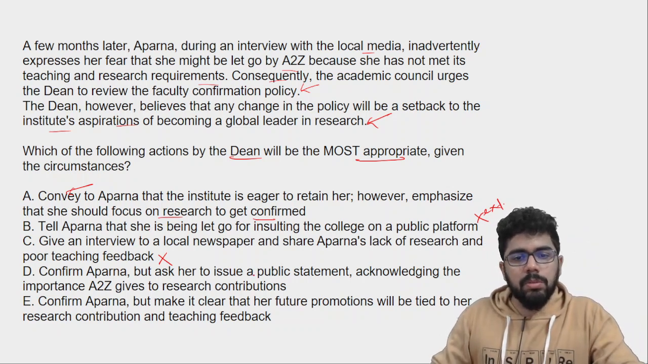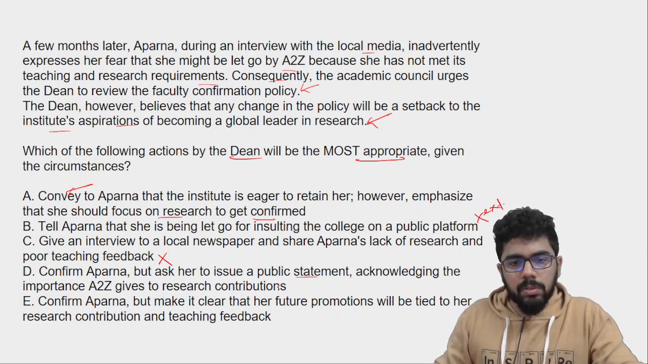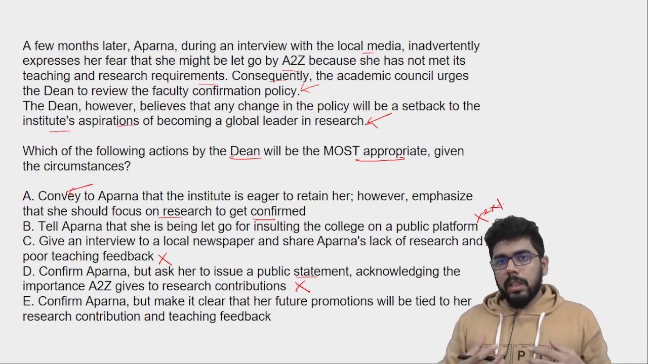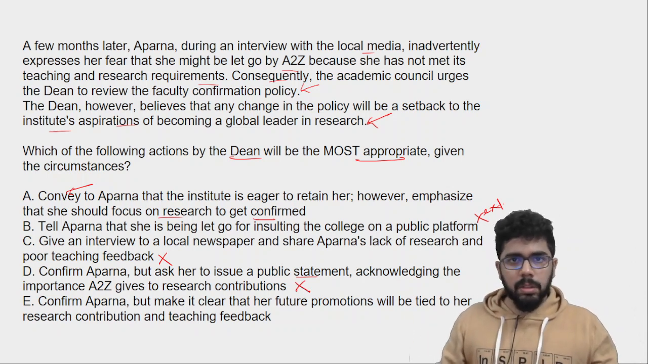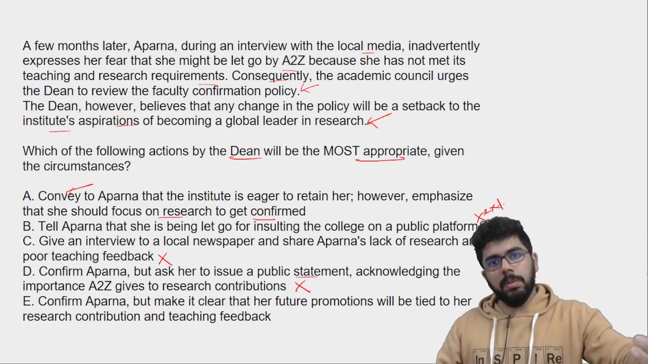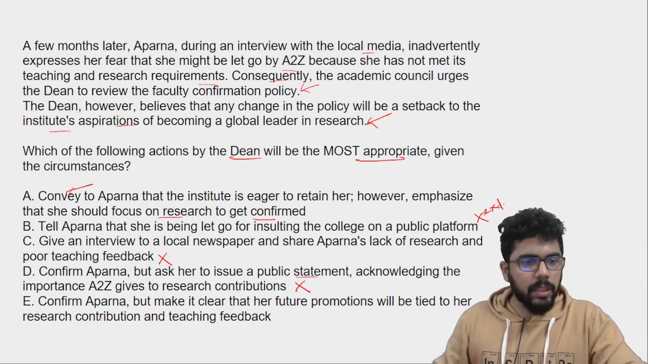Confirm Aparna but ask her to issue a public statement acknowledging the importance A to Z gives to research contributions. Again, this is being a little selfish. वो अपने बारे में सोच रहा है. He is ready to violate the laws and confirm her, but he also wants कि वो research and all methodology को बोले बाहर जाके कि वो अच्छा है, so that उसको credit मिले. तो थोड़ा ये balance नहीं लग रहा है.